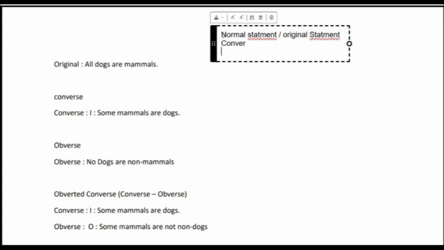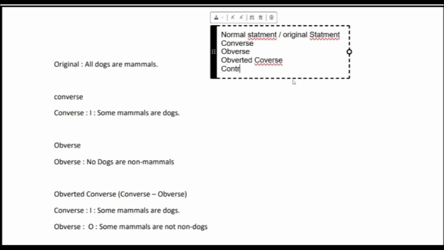to its converse, obverse, obverted converse, its contrapositive, partial and full, and its inverse, partial and full.